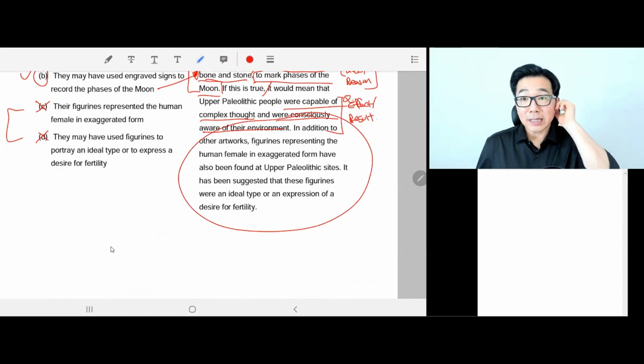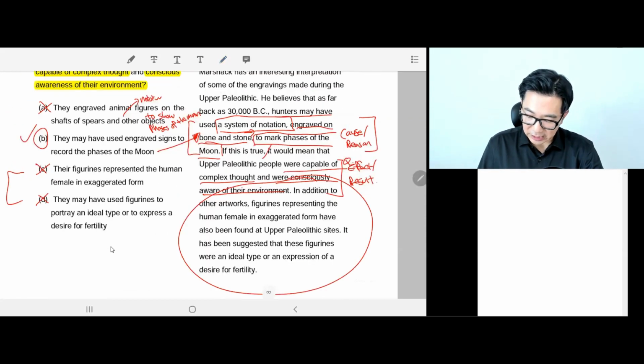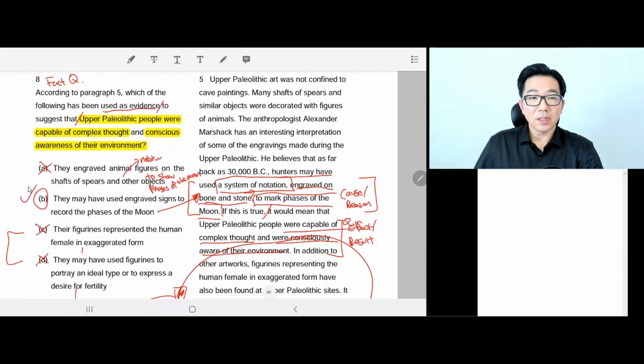Why don't you work that out and show us? Yeah, I could, but I don't want to waste your time at this point, because whether C and D are included in this part of the paragraph or not, C and D are just not answering the question. Okay, all right, so it's off topic.